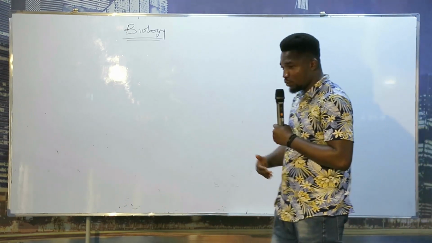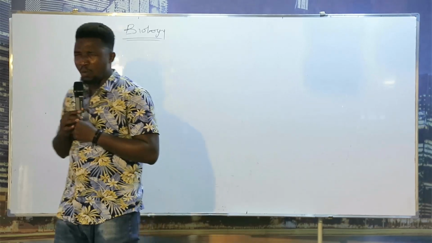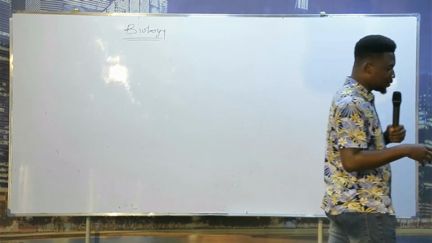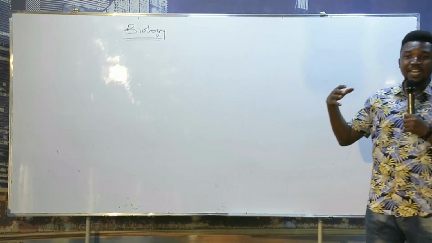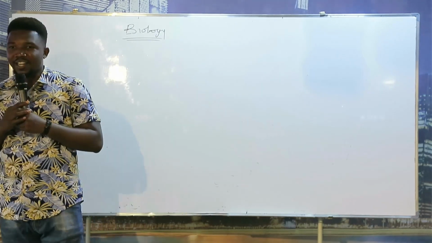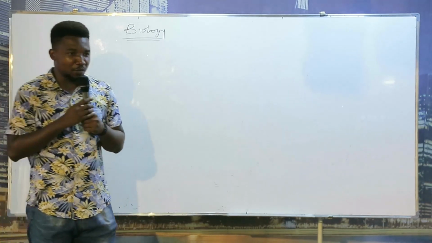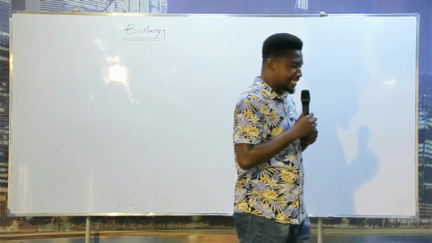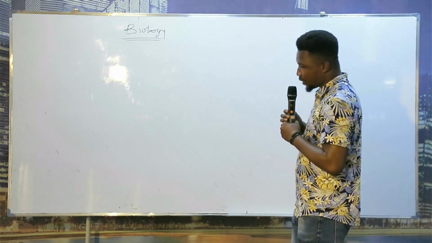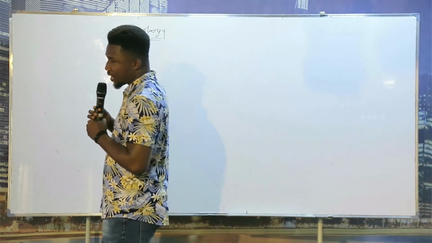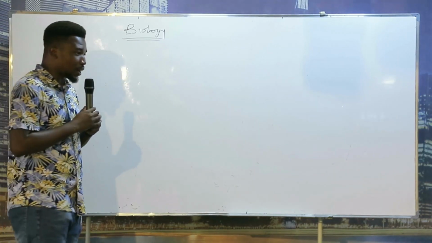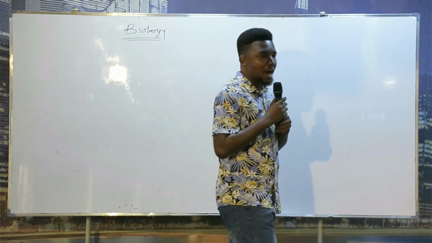So we can say the calyx helps the flower to get energy through photosynthesis. Now we talk about the corolla, which is collectively known as the petals. The petals are the bright colored part of a flower, and they are also scented. The work of the corolla is to attract agents of pollination. That is what the corolla is all about.